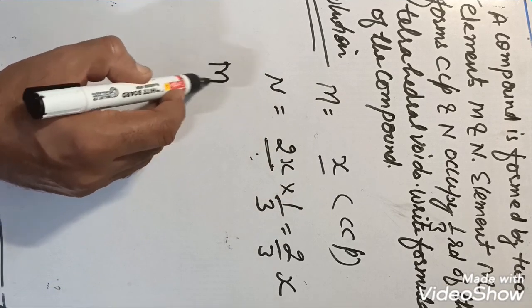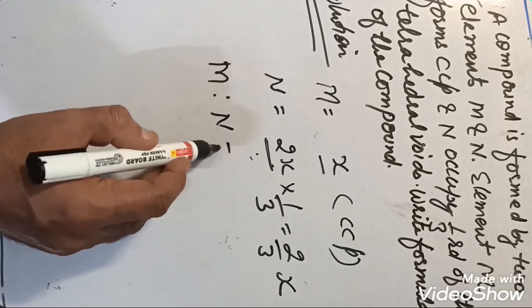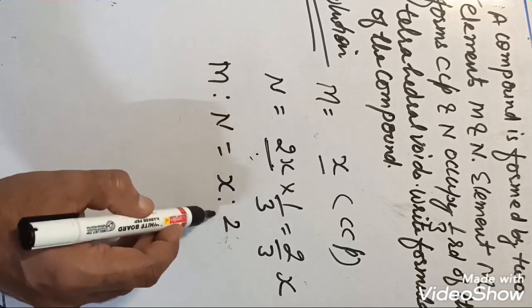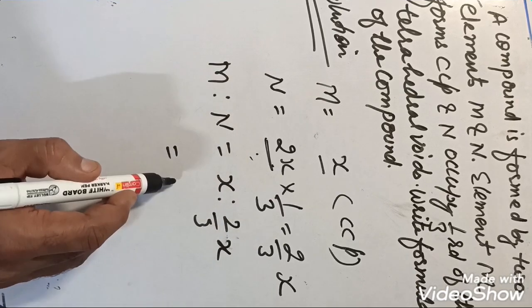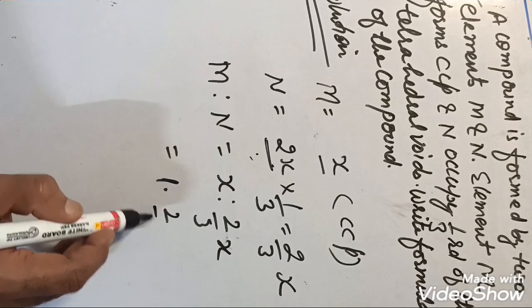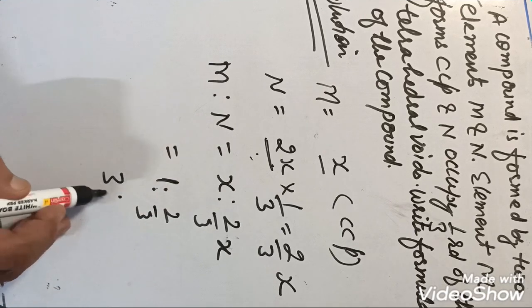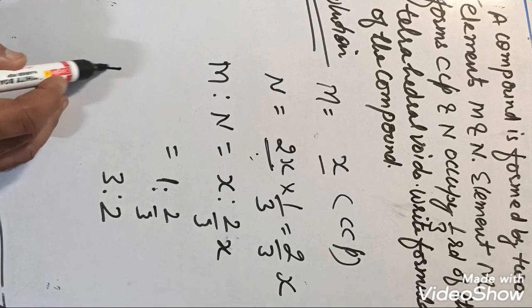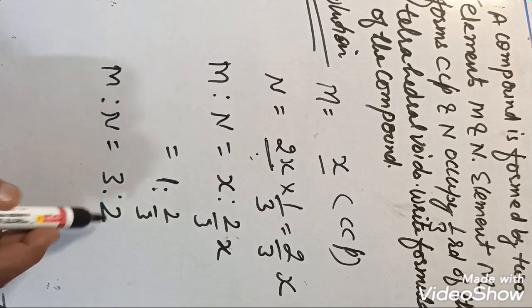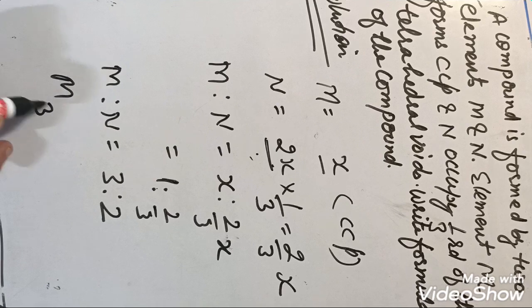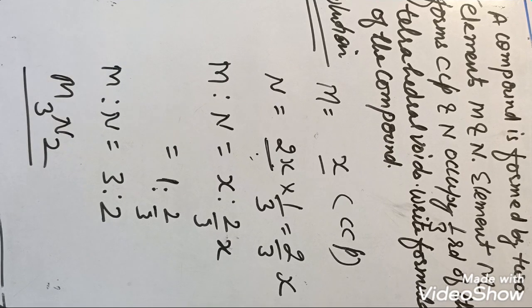So what is the simple ratio of M is to N? It is x is to 2/3 x. That is 1 is to 2/3. That is 3 is to 2. So ratio of M is to N is equal to 3 to 2. So formula will be M3N2. How many M? 3. How many N? 2. Very simple. So we can do such type of question.